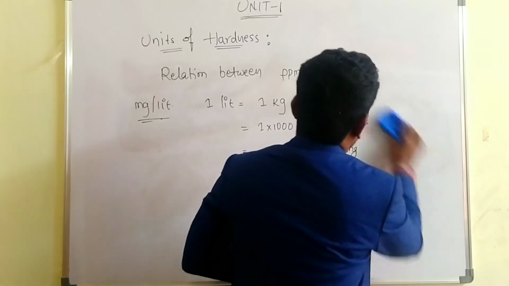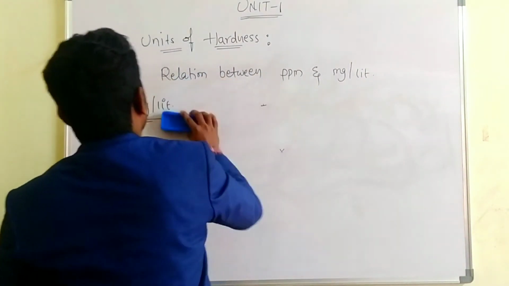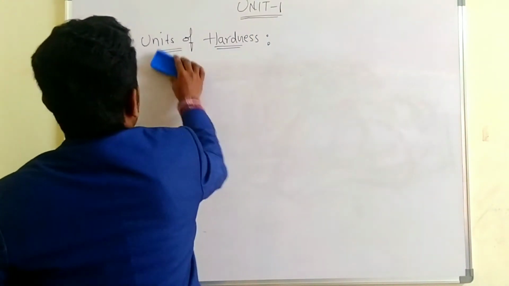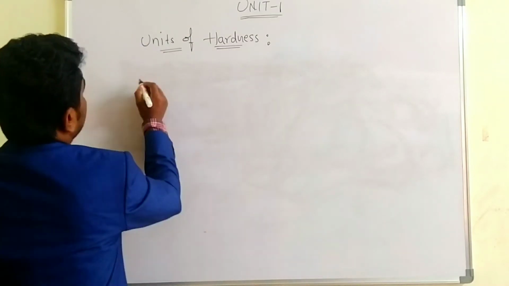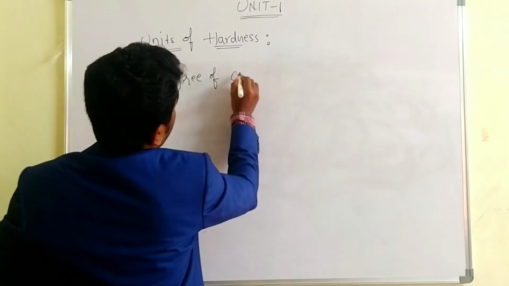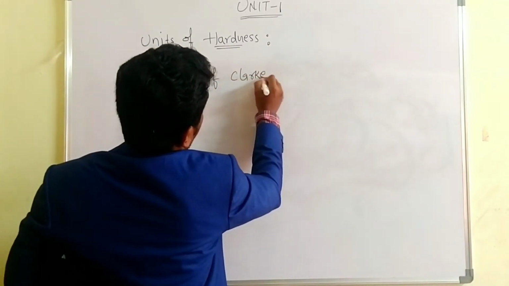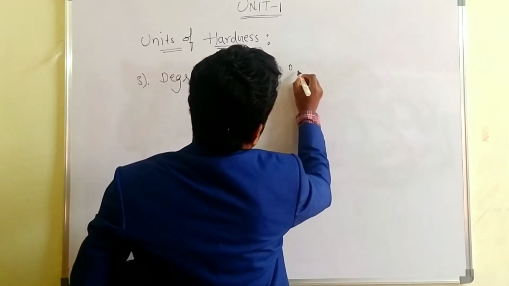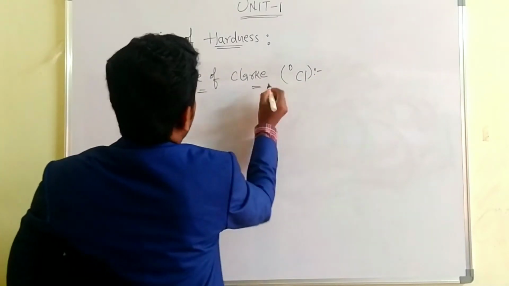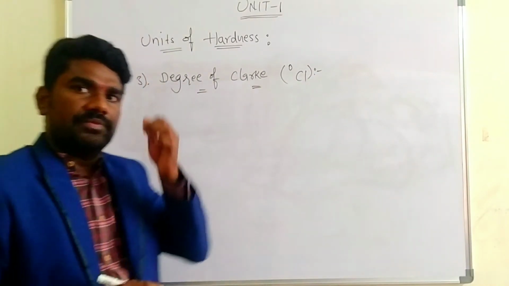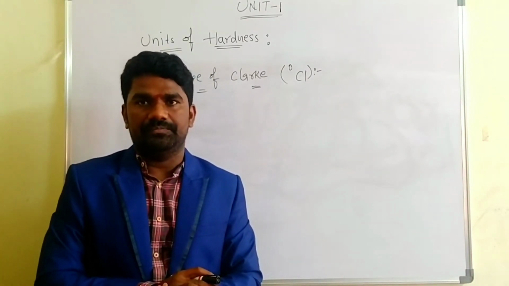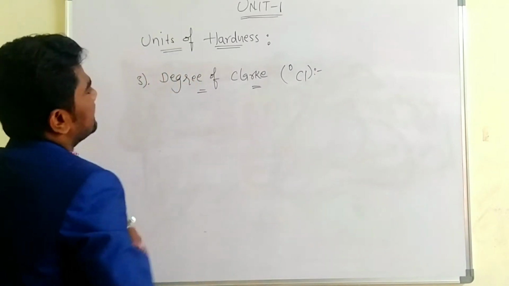Then we'll discuss the third unit. What is that? Degree of Clark, isn't it? The third unit is degree of Clark. We can write it like this. This is the symbol. What is the degree of Clark? This is also one of the units to express the hardness of the water.